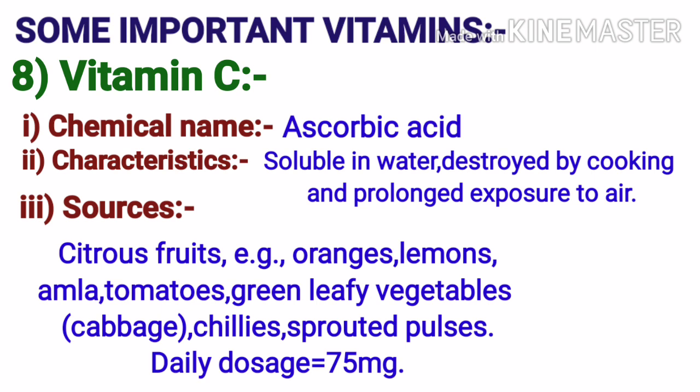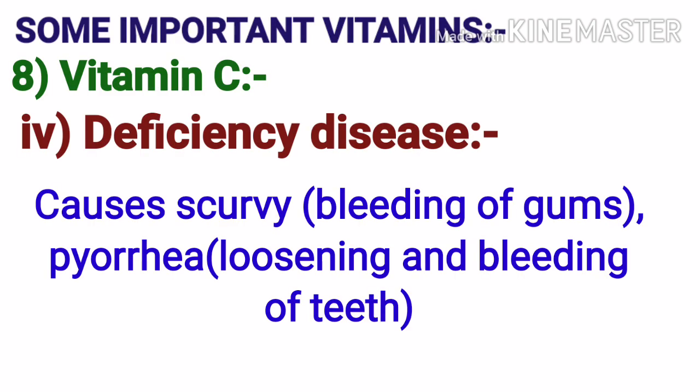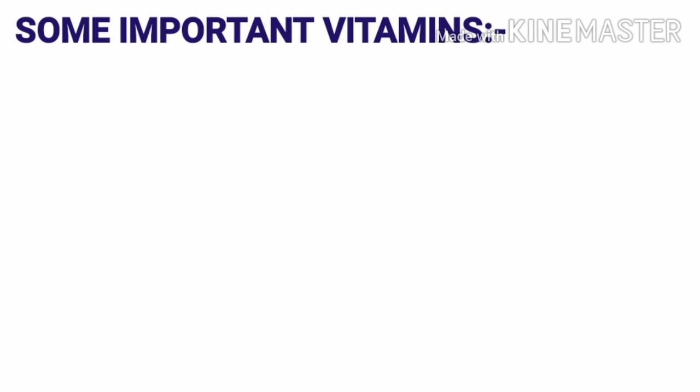So daily dose of vitamin C is 75 milligram. The deficiency of vitamin C causes scurvy, that is bleeding of gums, pyorrhea, that is loosening and bleeding of teeth.